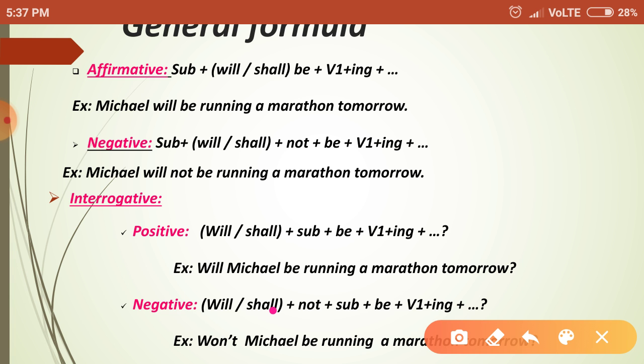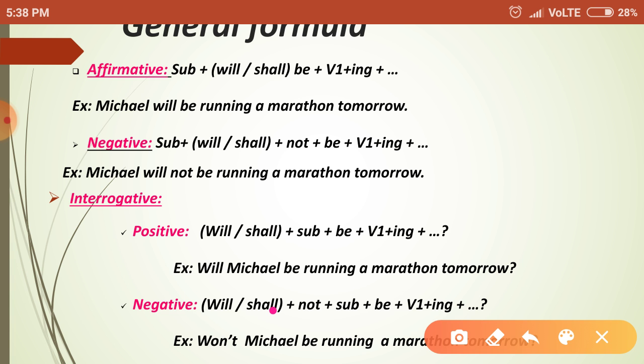Like that, understood? Okay, so affirmative sentence means it will give the positive result. So, subject, then will or shall be. If the subject is I or we, we must include shall be as the be form verb, and then main verb, then ing form, then remaining part of the sentence. And for the negative sentence, according to the subject, if the subject is I or we, the be form verb is shall be.